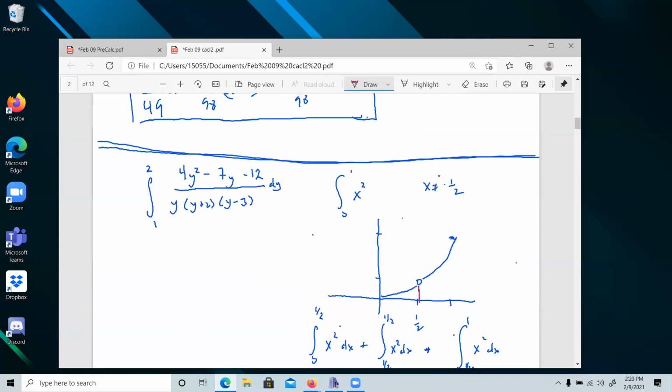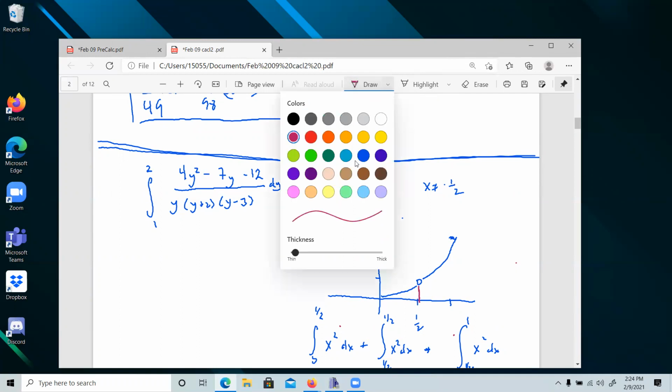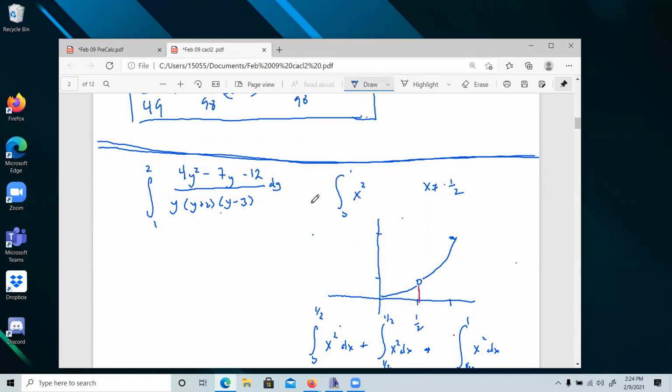But here, if I could break this up, if I could cancel something here, that would be so much easier, wouldn't it? So we want to check. We usually use the AC method to see if this factors. 4 times 12 is 48.